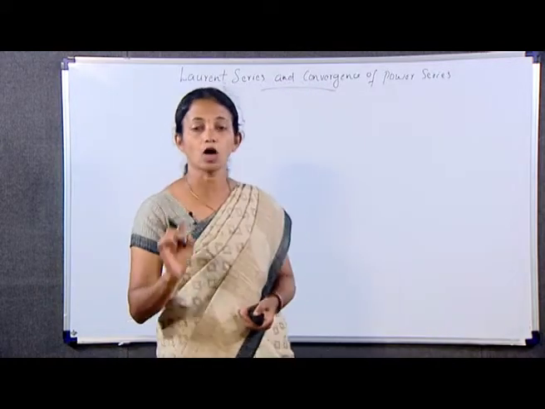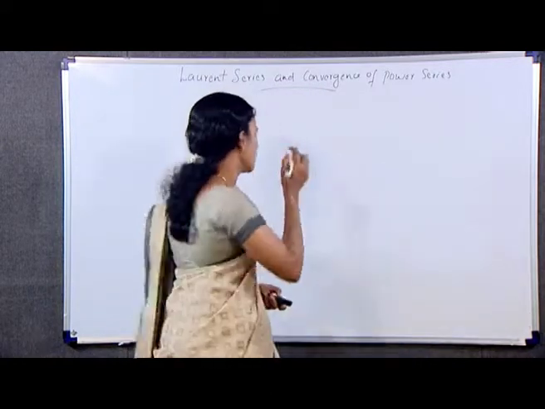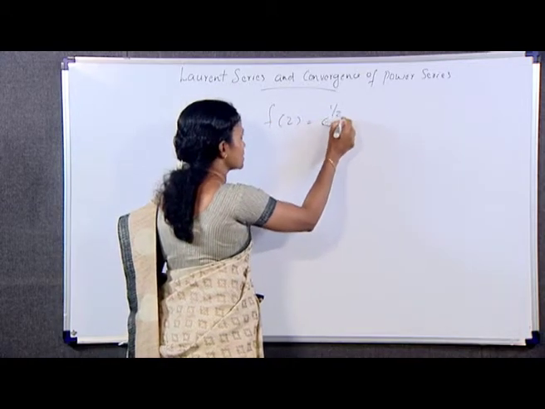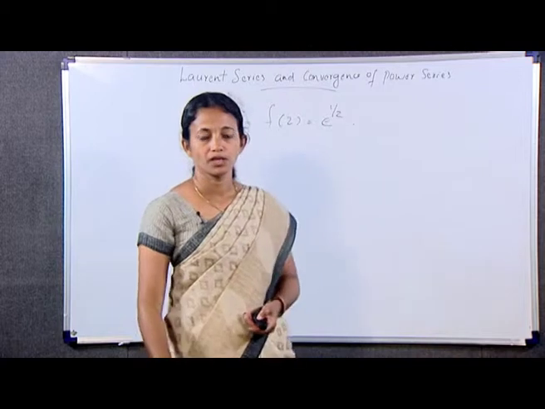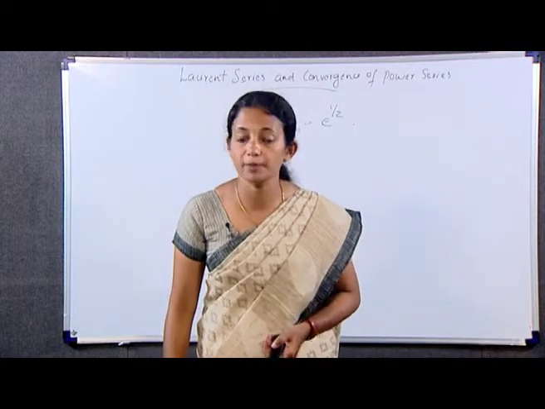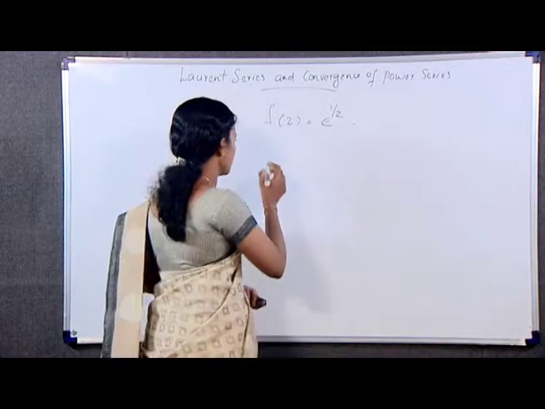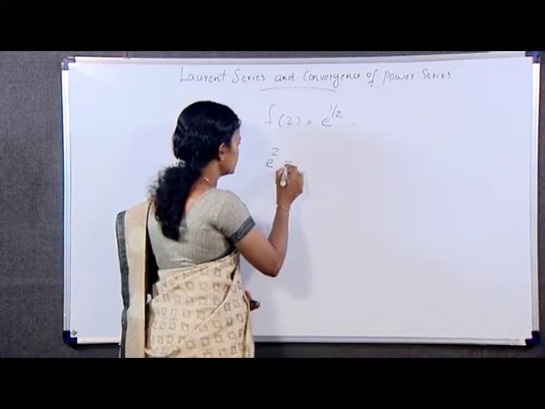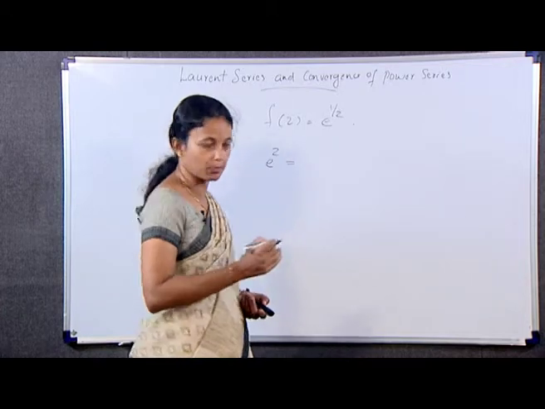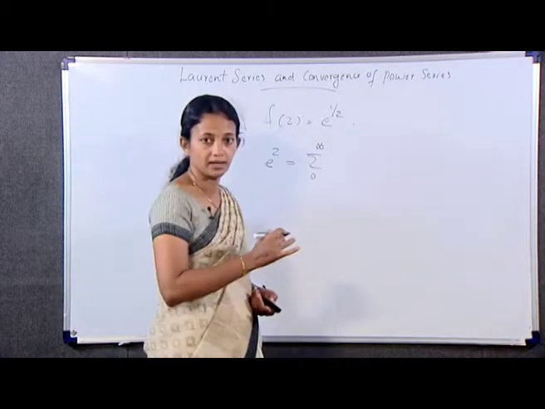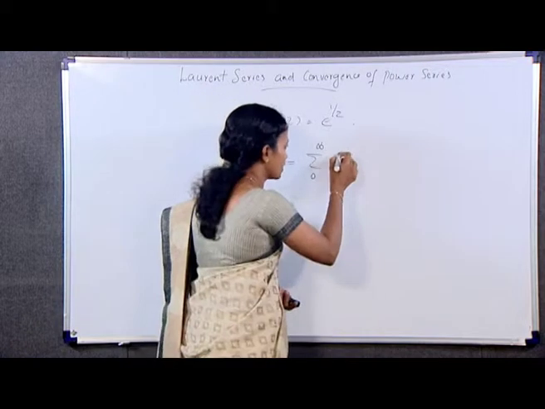First we have to find the Laurent series of f(z) = e^(1/z). Here the Maclaurin series representation for e^z, that we know, is e^z = sigma n varies from 0 to infinity z^n by n factorial.